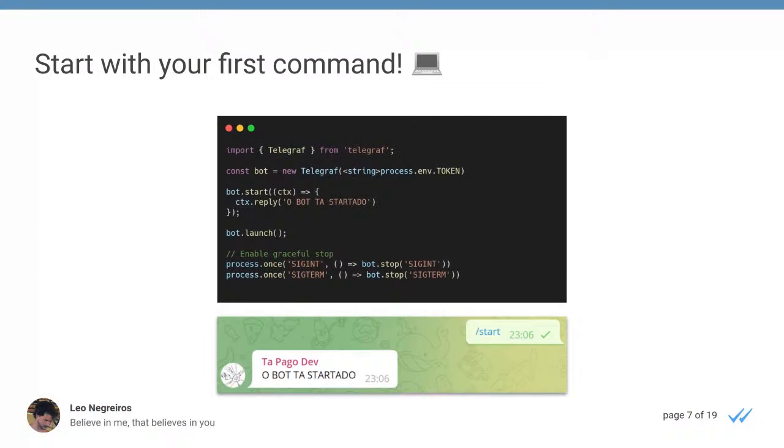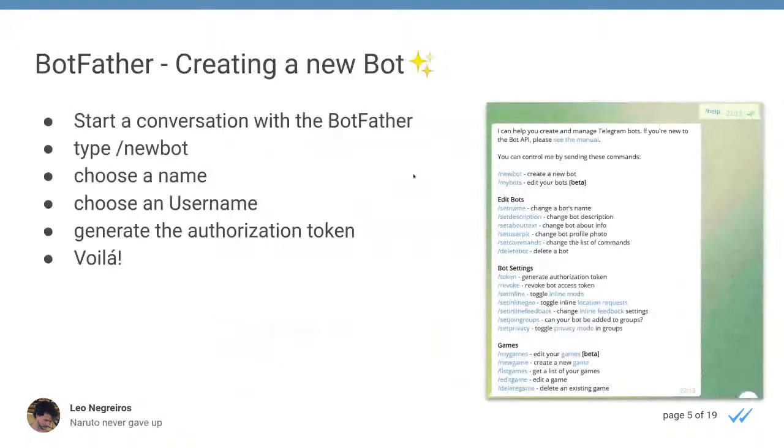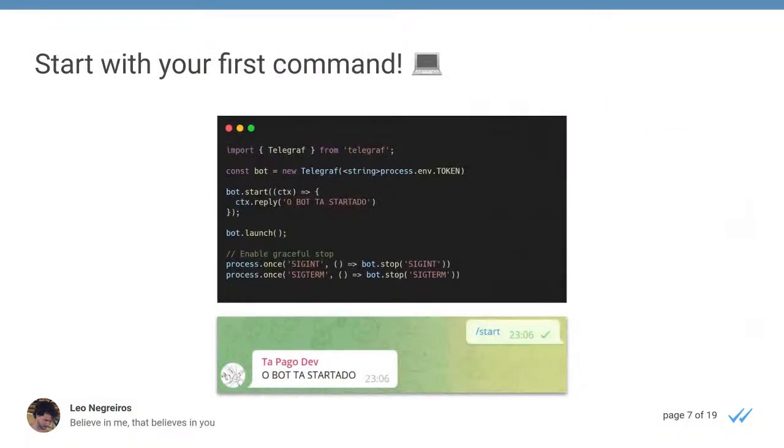Well, starting with our first command to create our bot, we will just import Telegraf. Here we'll create a new instance of our bot with the new Telegraf and pass the token here. This is the same token that we will get from creating the new bot. And also here, we have this bot.start. We receive a function that has a context, and we give here the context.reply.